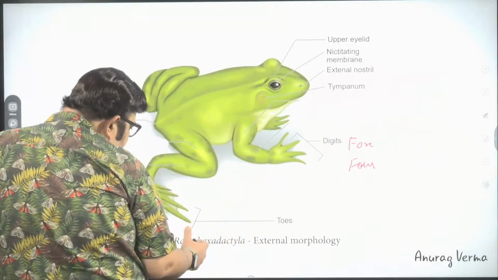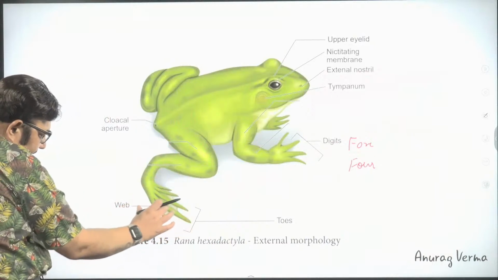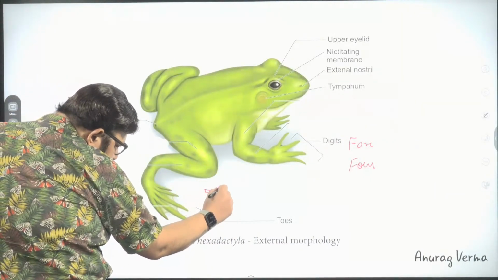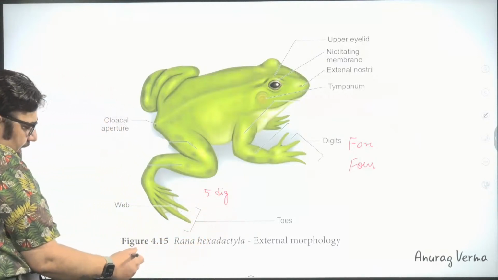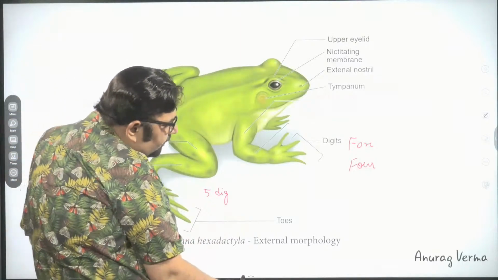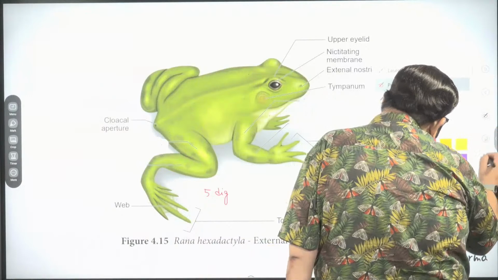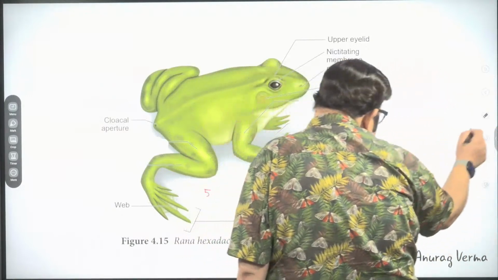Okay, let's come to the hind limb. The hind limb is more muscular and it ends into 5 digits. There are 5 digits in the hind limb. Actually, we can call them 5 toes. Okay, 5 toes. We can call these toes.